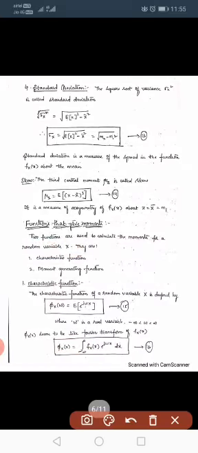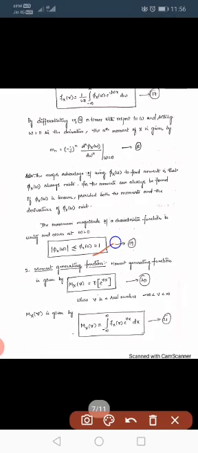Next, the maximum magnitude of the characteristic function is unity and it occurs at omega equal to 0. If you substitute omega equal to 0, this is expected value of 1. So it is 1.